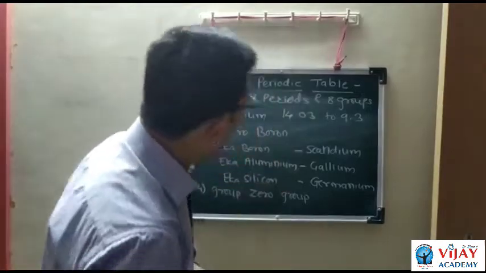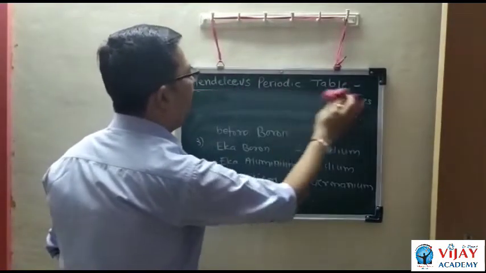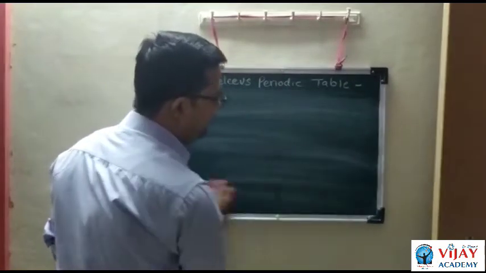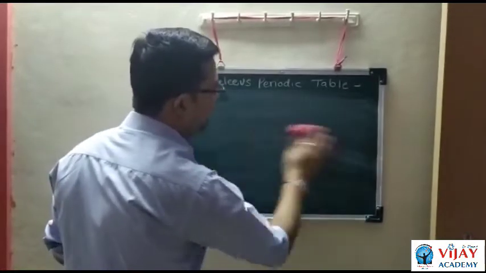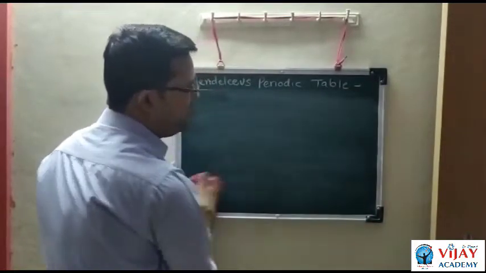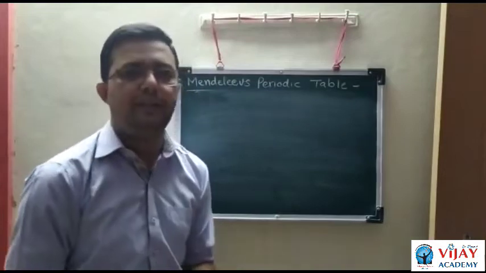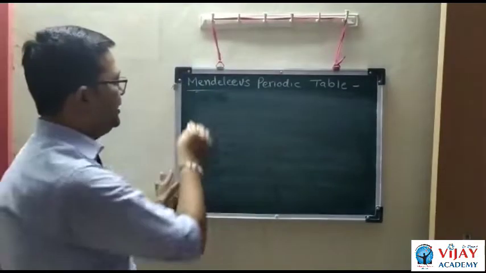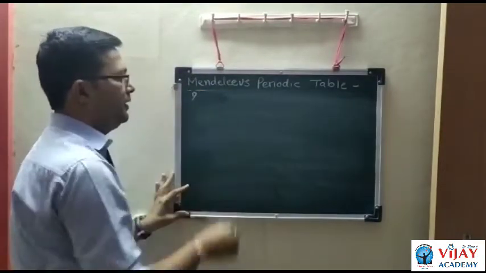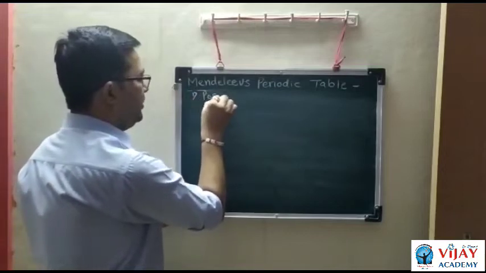Okay. Then next, the demerits of Mendeleev's periodic table. These are the important features of Mendeleev's periodic table. Similarly, some demerits are there, and these demerits or limitations are as follows. The first demerit is the position of hydrogen.